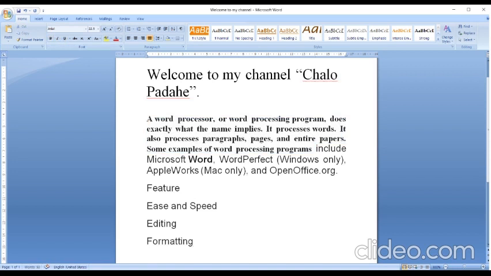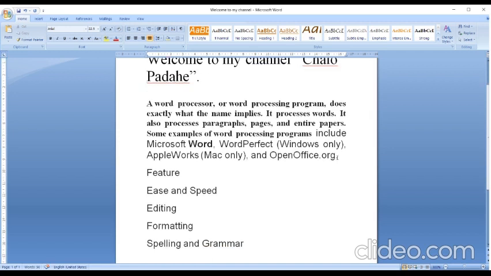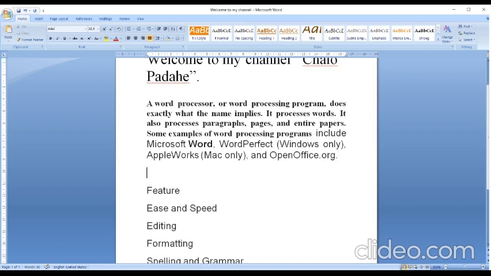After that, the next is spelling and grammar. What does it mean? Spelling and grammar means you can check the spellings. You can see here this word's spelling is wrong, but this is a name, so we can't change it. For example, I have written the word color.